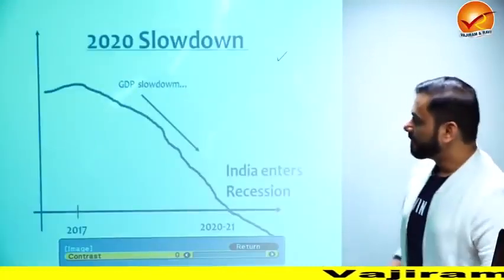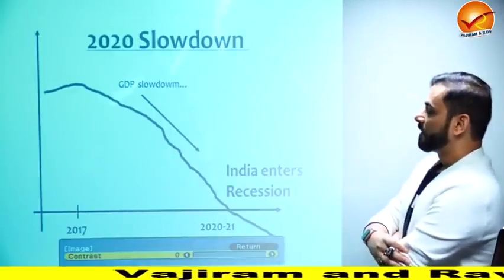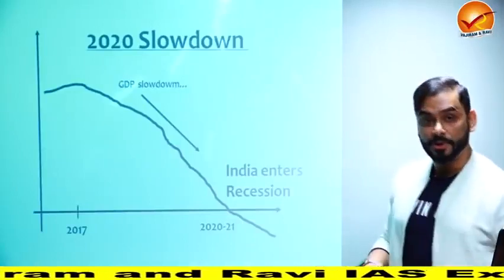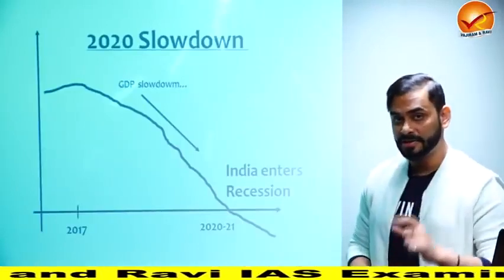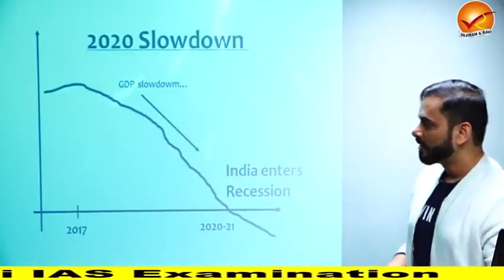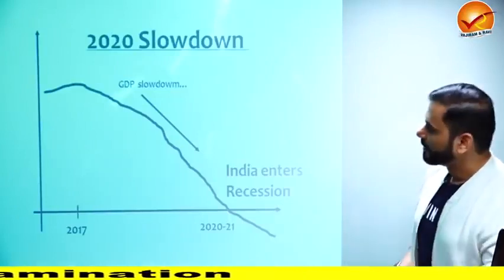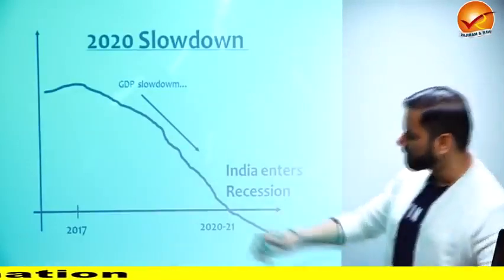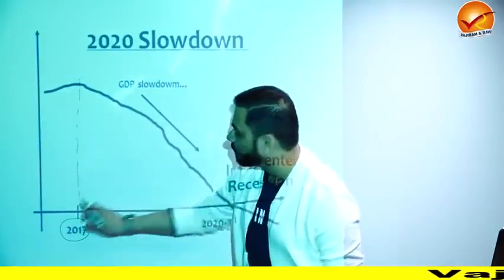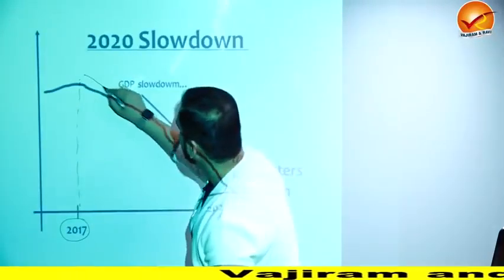Alright, so let me first introduce you to something related to the economic survey. Now guys, I'm going to tell you something very interesting about the Indian economy. People say that because of COVID, our GDP fell and crashed actually, which led India into a technical recession. Now this is true, but this is not 100% correct. I'll tell you why. So look at this graph. If you see here, this is 2017. From 2017 onwards only, towards the end of 2017, what happened is our GDP started to slow down.